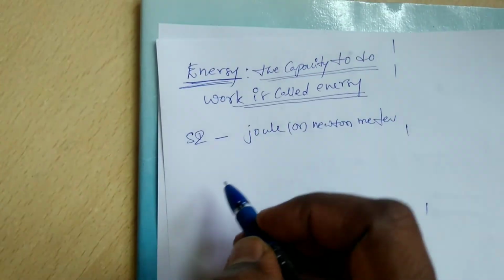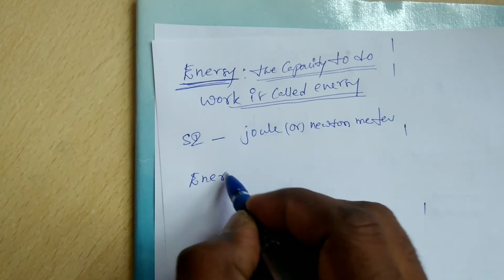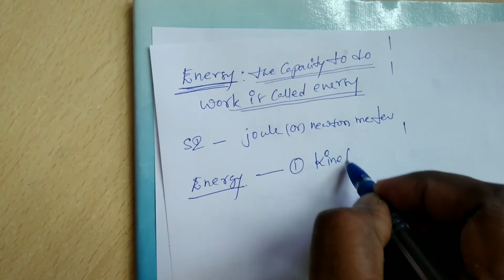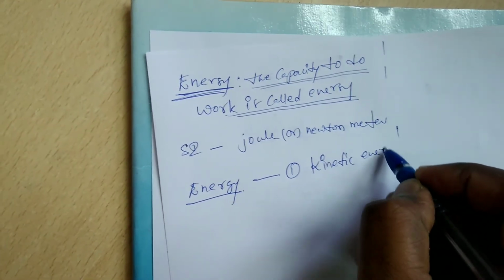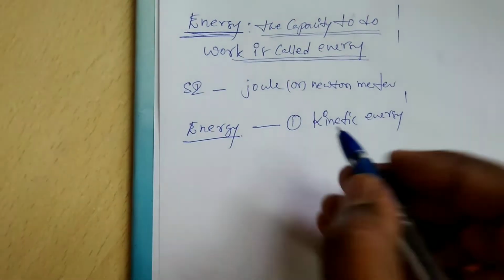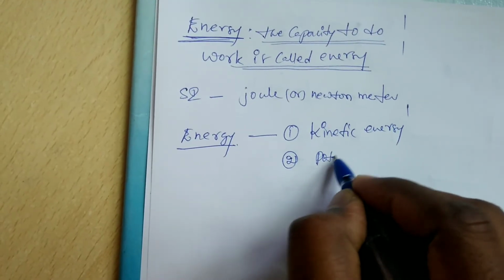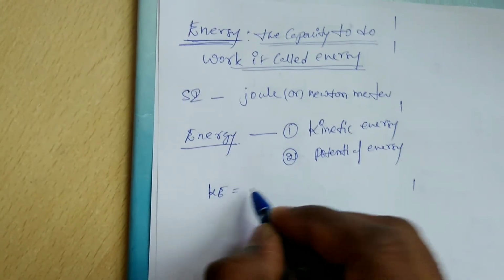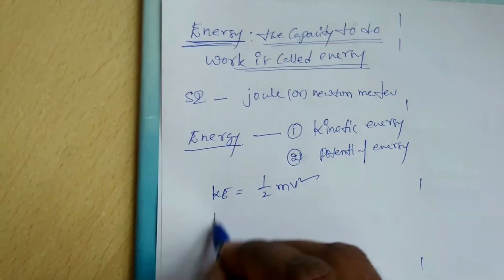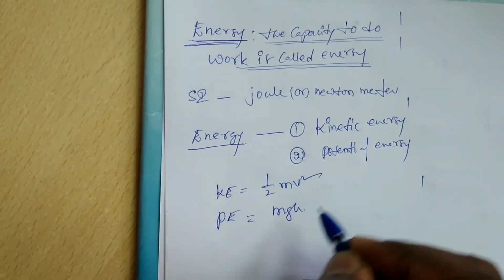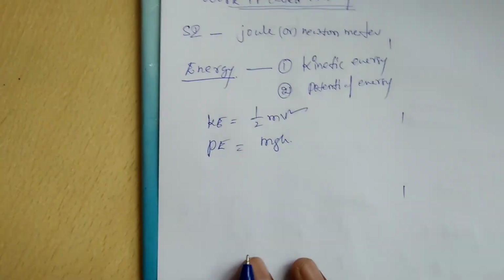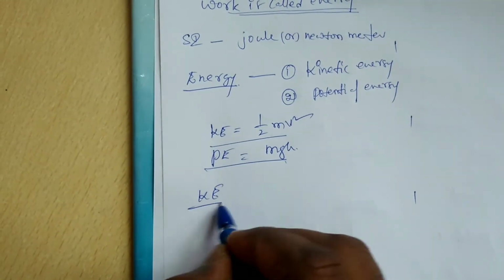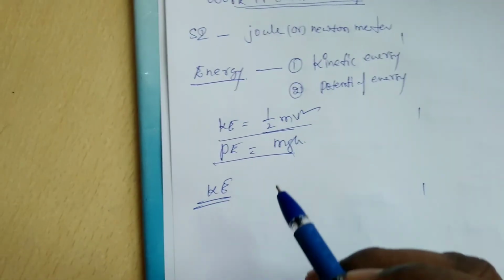Here there are two types of energy. One is kinetic energy, the second one is potential energy. Kinetic energy formula is half mv square, potential energy formula is mgh. First I am explaining kinetic energy. Kinetic energy is nothing but half mv square.